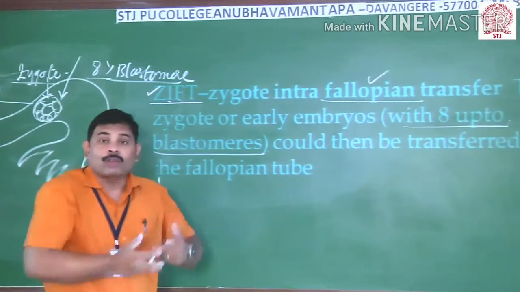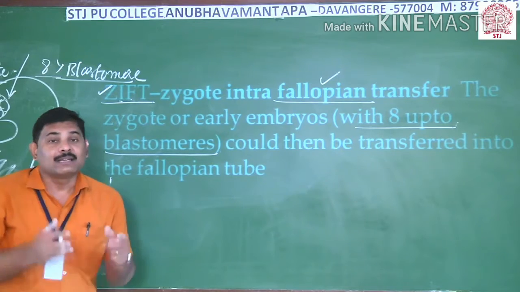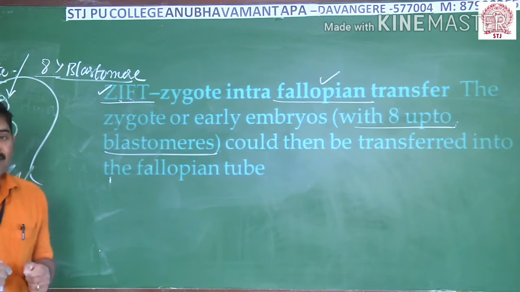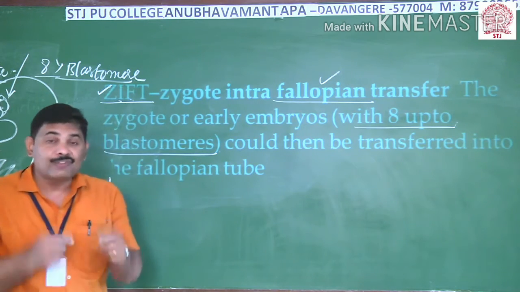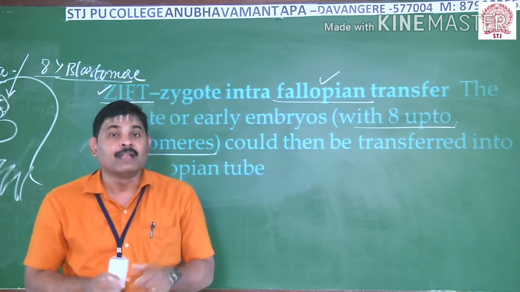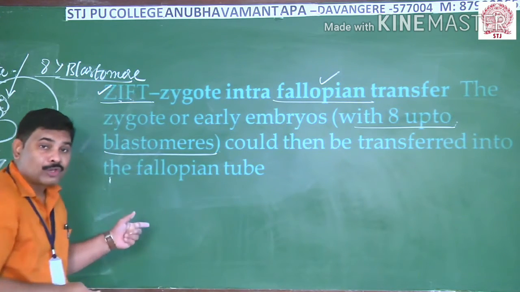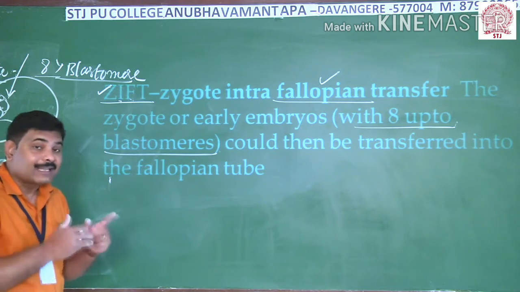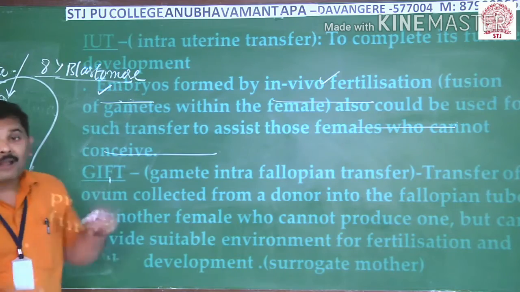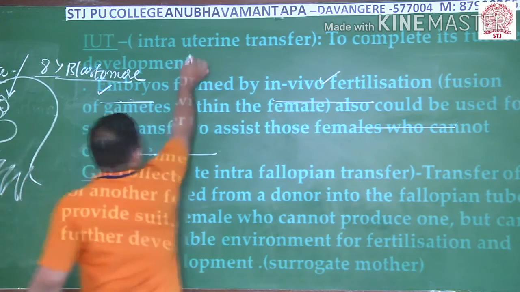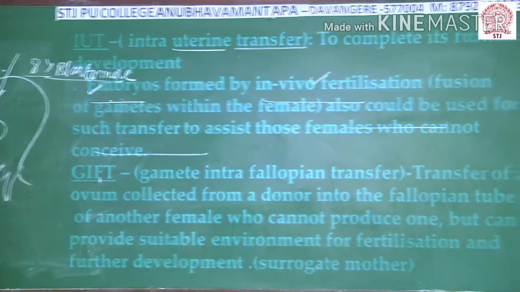If it is beyond 8 blastomeres, at that stage we call it the embryo. At that condition, this embryo should not be transported into the fallopian tube. Instead, the embryo with more than 8 blastomeres is introduced into the uterus. In that case, we call the embryo transfer technique intrauterine transfer. The point to be noted: intrauterine transfer. In such a case, what do you do?